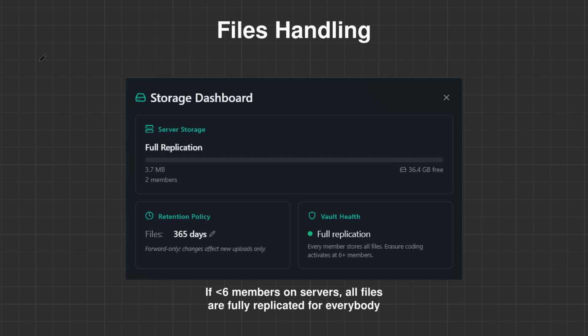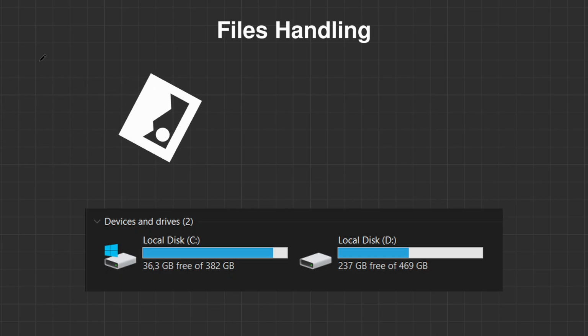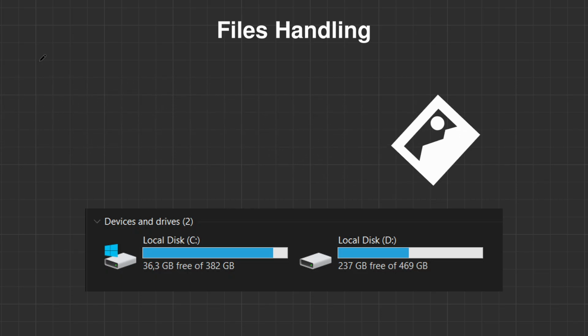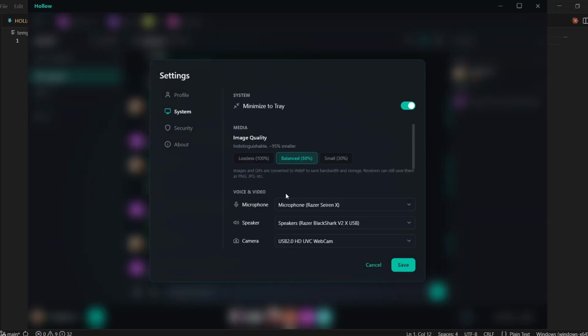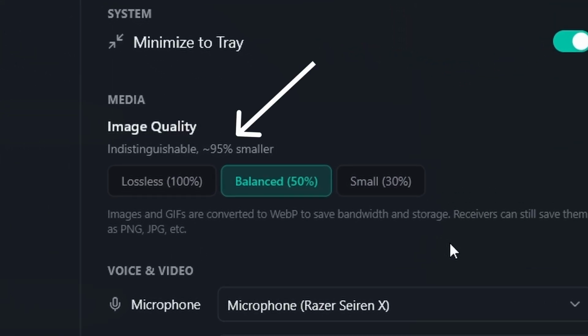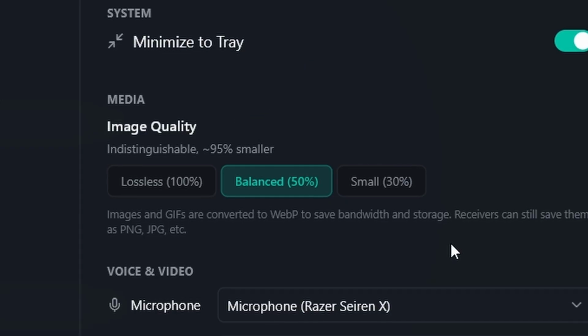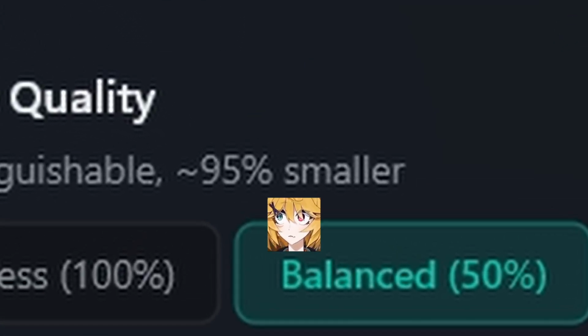But hey, at least all images are in full replication mode so you can see them instantly. Though a little question, if images are fully replicated, wouldn't that literally fill everybody's disk space? Don't worry, to combat this, all images that you send in chats are automatically converted to WebP format with a default 50% image quality, therefore achieving around 95% file size reduction. Just imagine, 95% reduction in an image that looks almost identical, and you can't notice it without zooming really close.